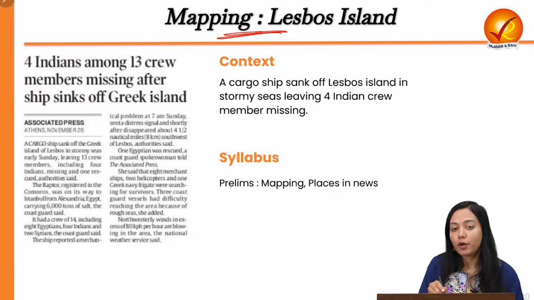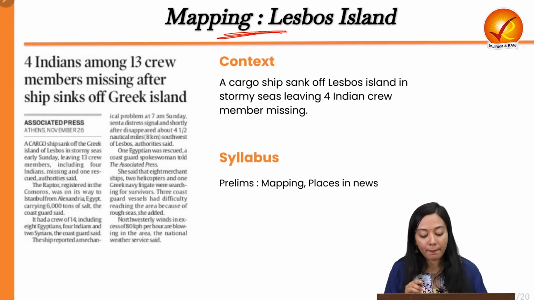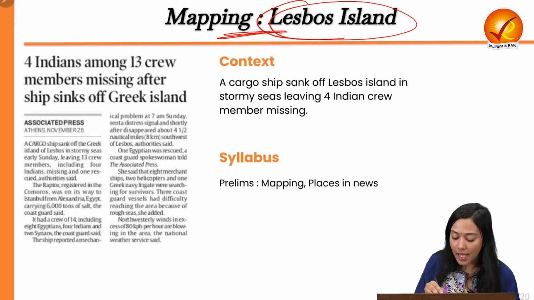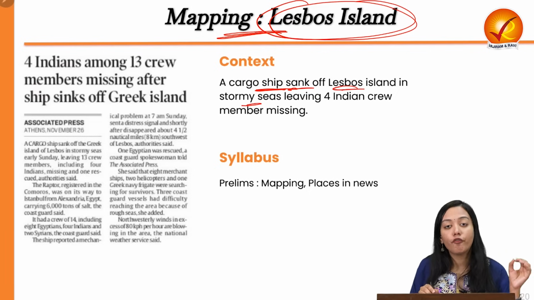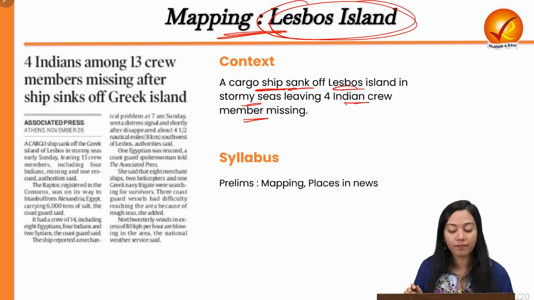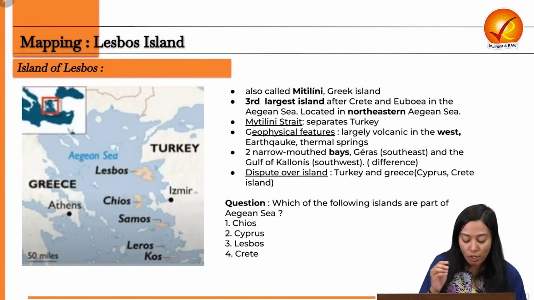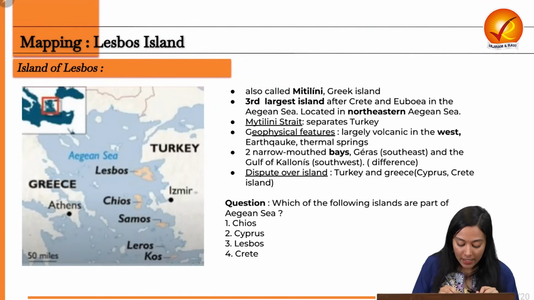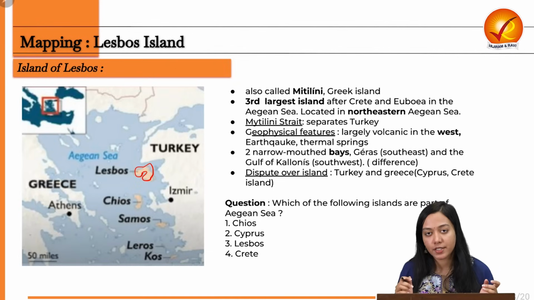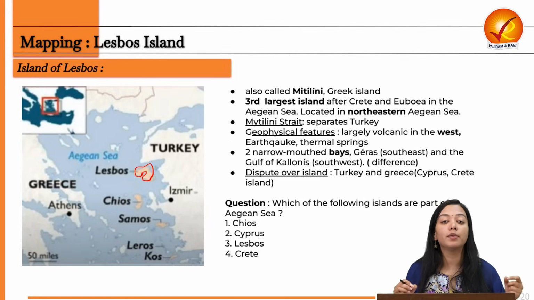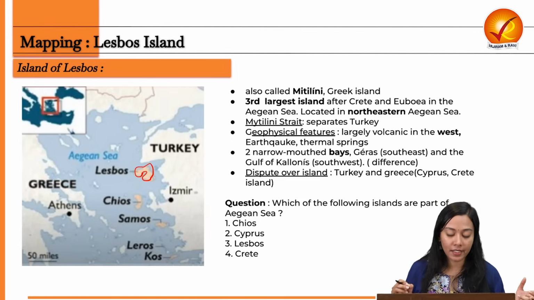The last topic of the day is mapping of a Greek island, the Lesbos island, because a cargo ship has sunk off the Lesbos island in the stormy seas, leaving 4 Indian crew members missing. Okay, so Lesbos island, as you can see, is here, located in the Aegean, that too in the northeastern part of the Aegean. Aegean is one among the seas of the Mediterranean Sea.